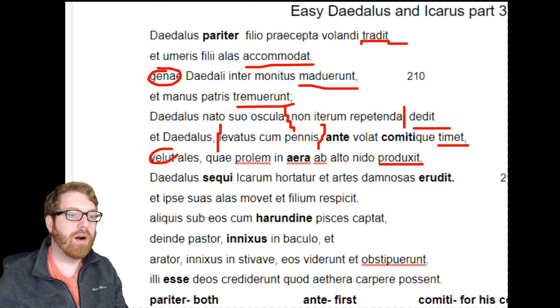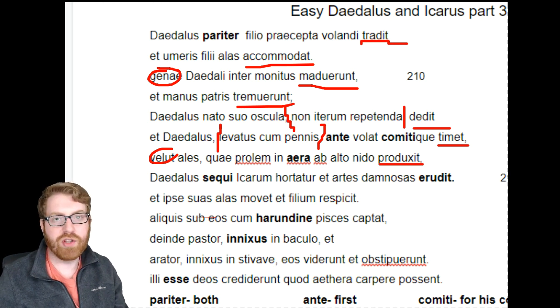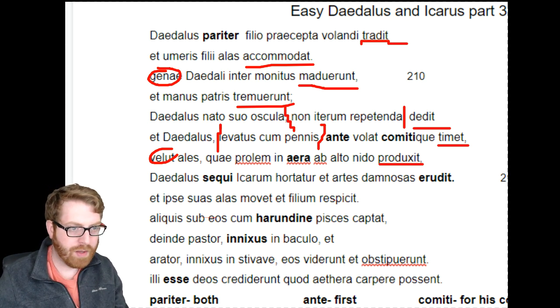They're going to lead, all right? So they're going to lead their prolum, and then the rest of this isn't too hard, all right? So the birds are being compared. Daedalus teaching Icarus is being compared to how birds teach their offspring to leave the nest.